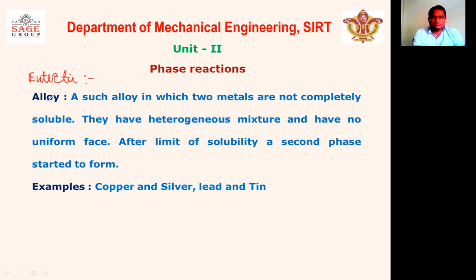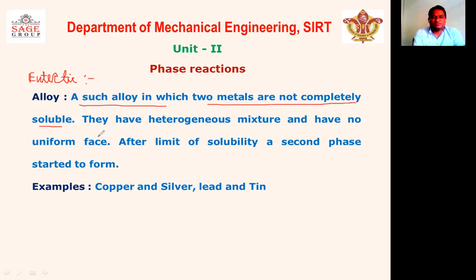So what is eutectic alloy? Let us understand. It is such an alloy in which two metals are not completely soluble. In the isomorphous case we discussed that both components are completely soluble, but here we are going to consider such an alloy in which both components are not completely soluble.